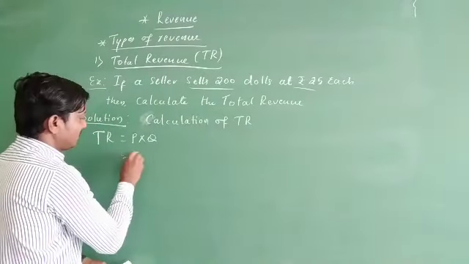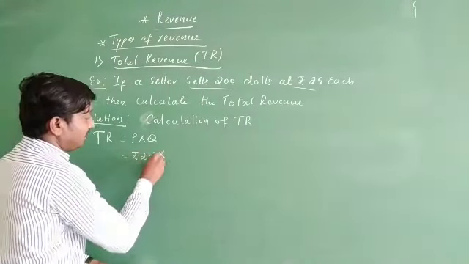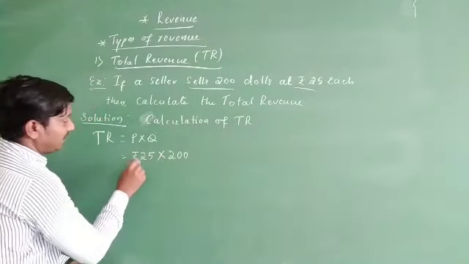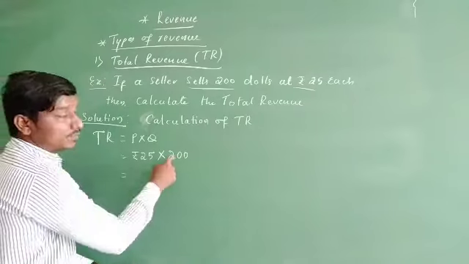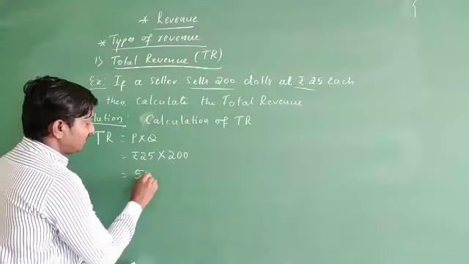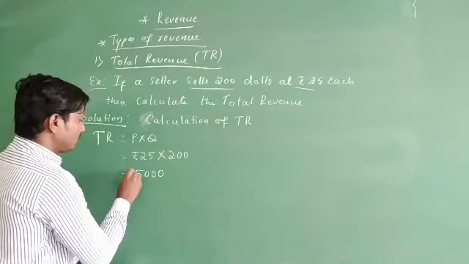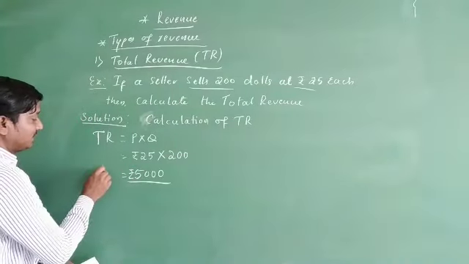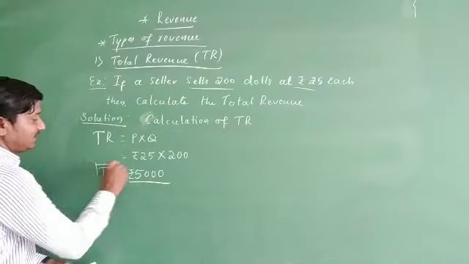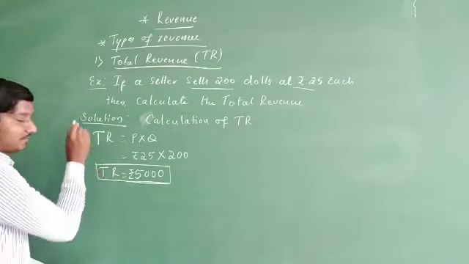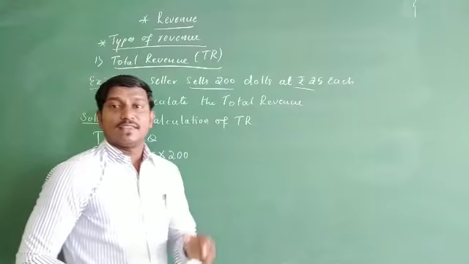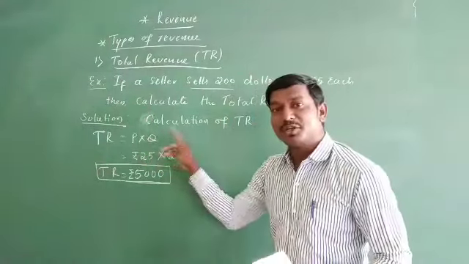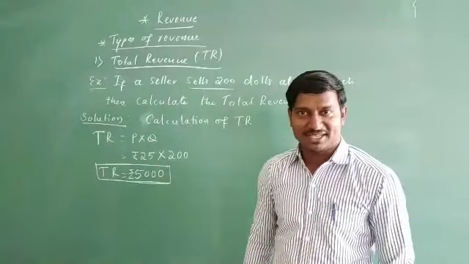Price is rupees 25, into the quantity, 200. Now you can find the total revenue. 25 into 200 is going to be 5,000. So the total amount, 5,000, which is received by the seller, is itself the total revenue. Got it? This is how the seller can earn the total revenue by the sale of a given quantity at a particular price.